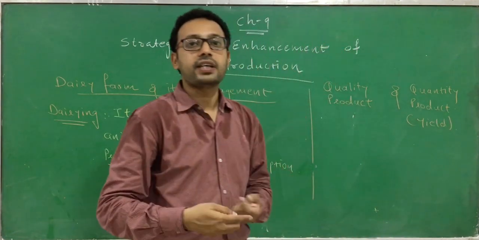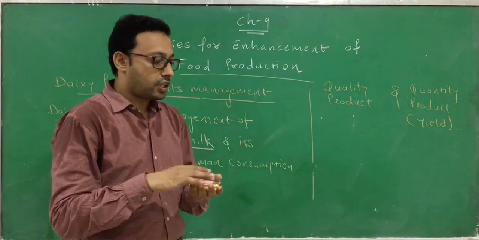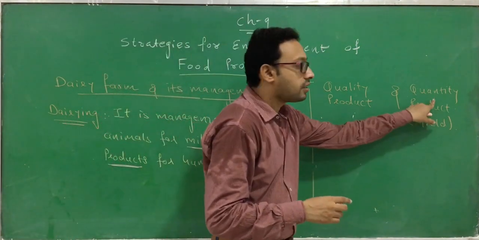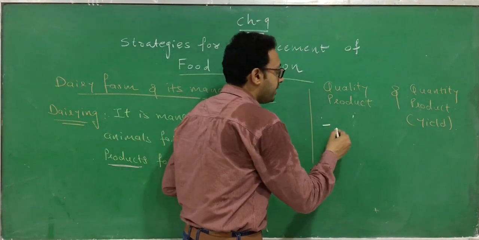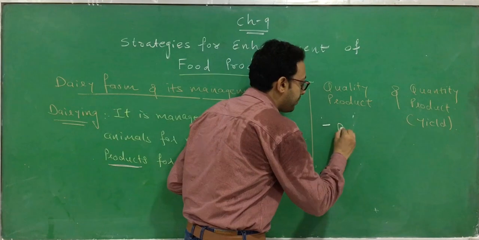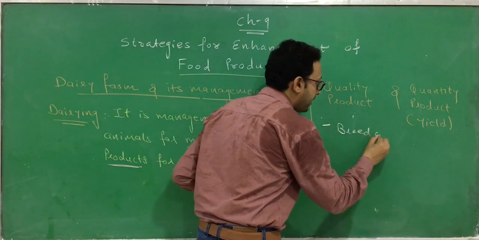And how can we do it? For getting a higher yield, there is one most important requirement. The quantity of milk depends on the breed of an animal.